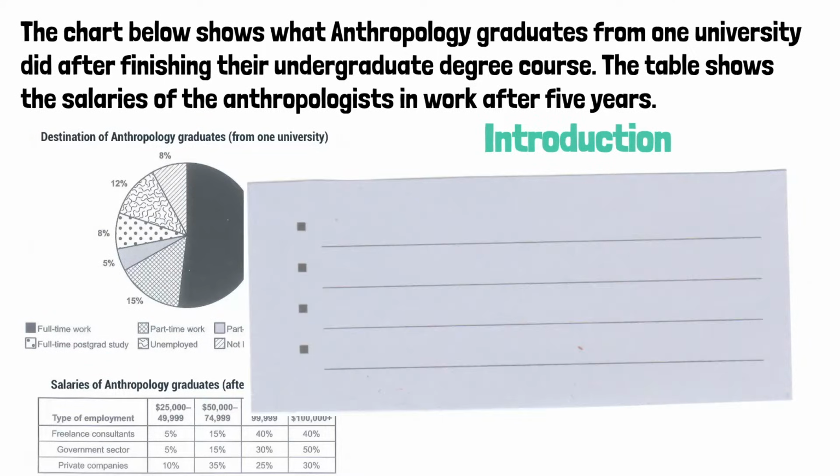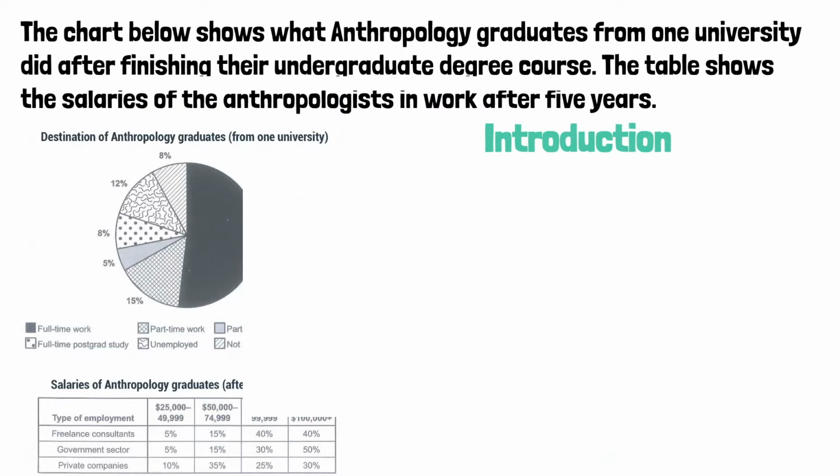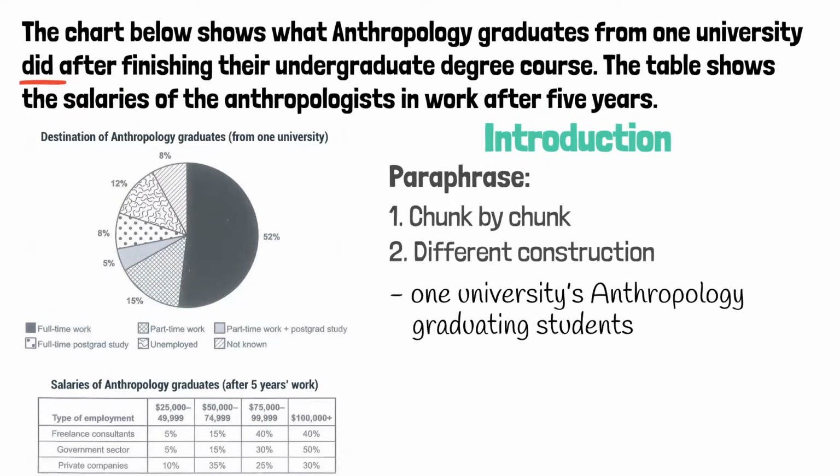In general, graduating students suggest those who are about to graduate or who have just graduated. The chart description says what those graduates did after finishing their undergraduate degree course. So it's obvious that those graduates were new graduates. They had just graduated. So graduating students is accurate here. Next up, the verb did.